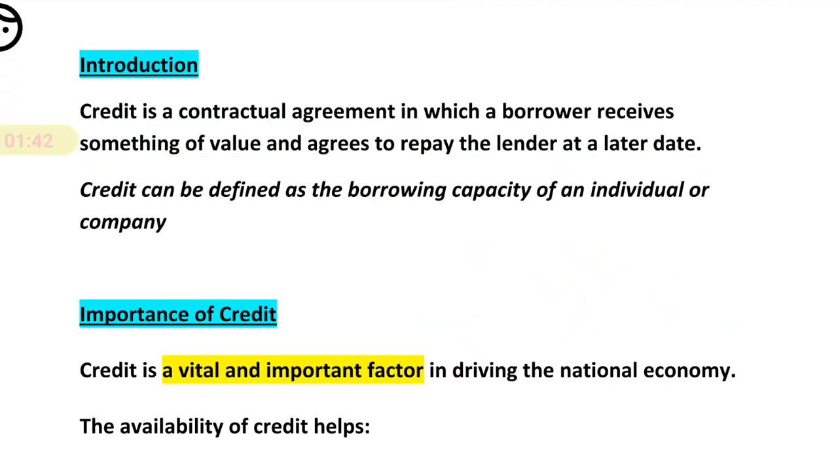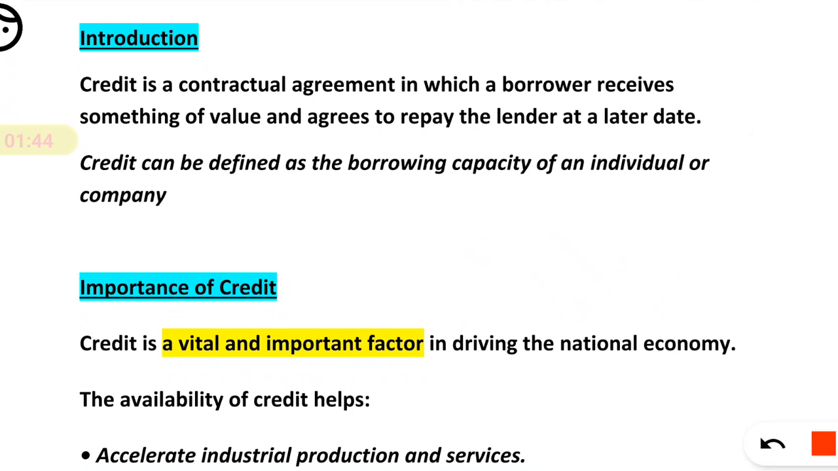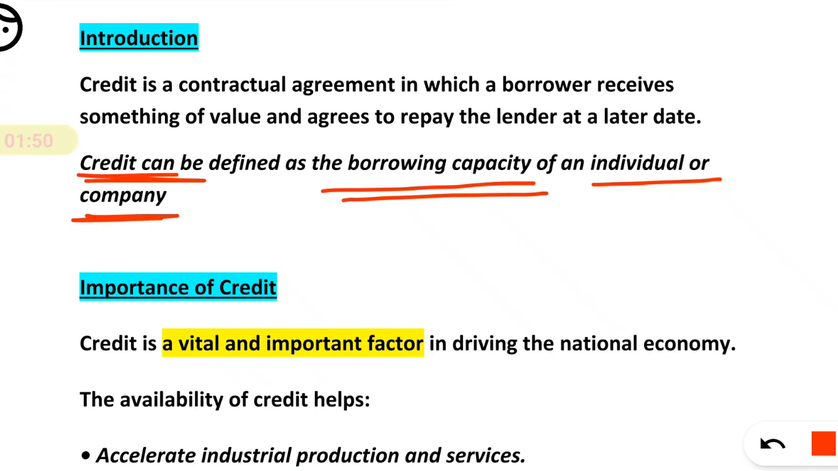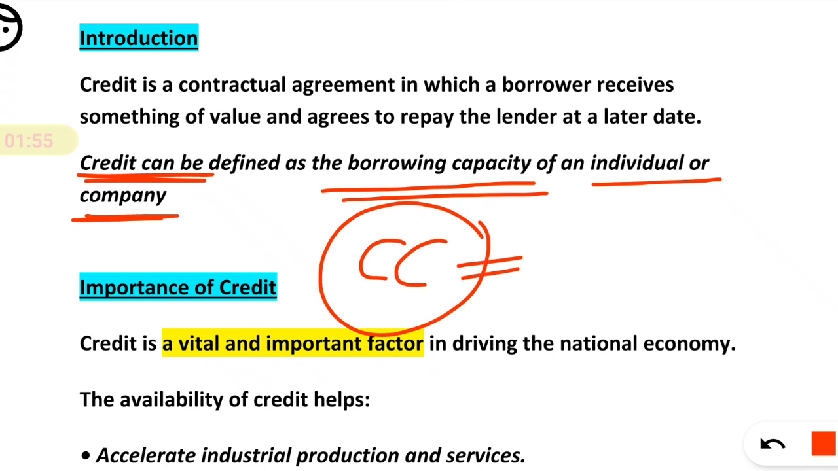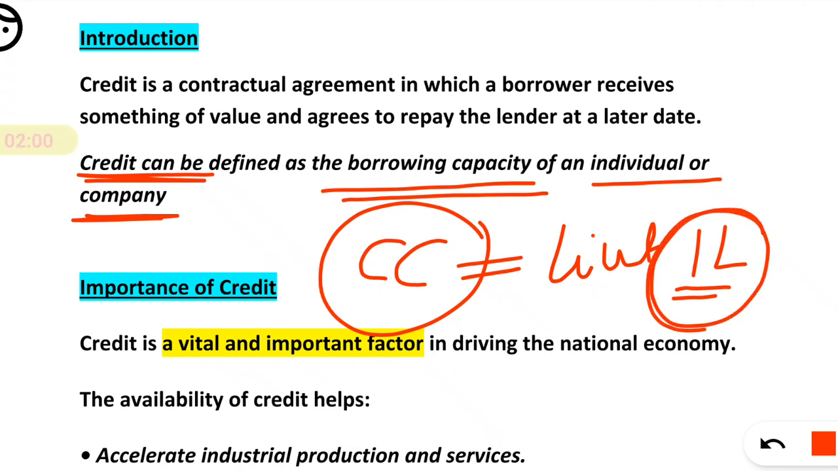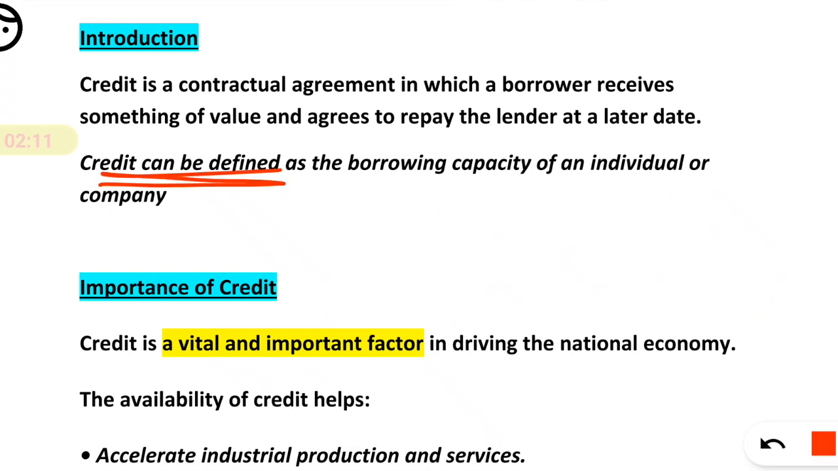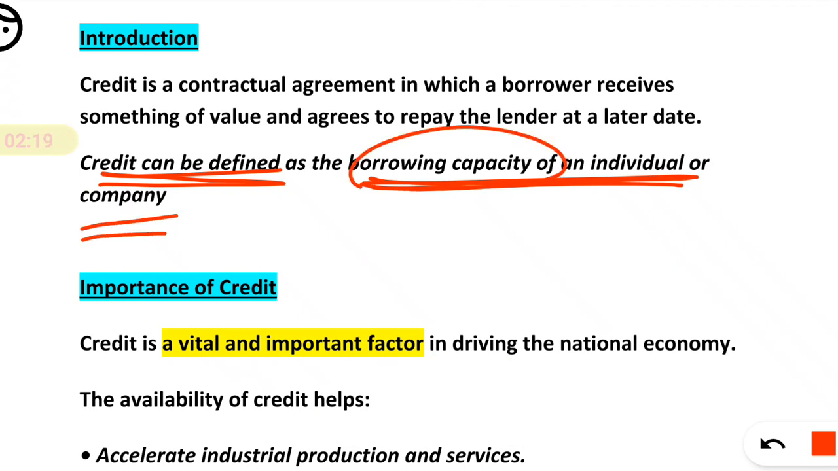We all know the basics of credit. Credit can be defined as the borrowing capacity of an individual or a company. For example, a credit card. You are having a credit card with some limit, right? Say you have a limit of 1 lakh. That means this is your borrowing capacity without collateral. There is no collateral on the credit card. So credit is nothing but the borrowing capacity of an individual or a company, and if you are giving a loan to a company, it is that company's borrowing capacity.